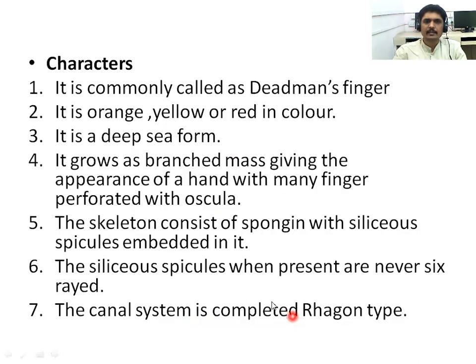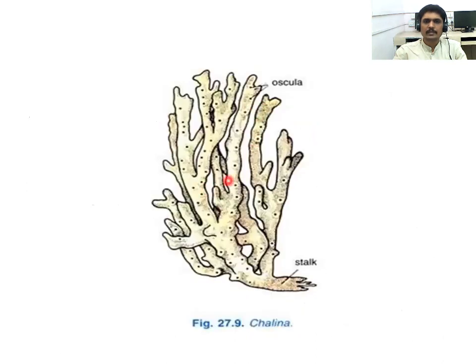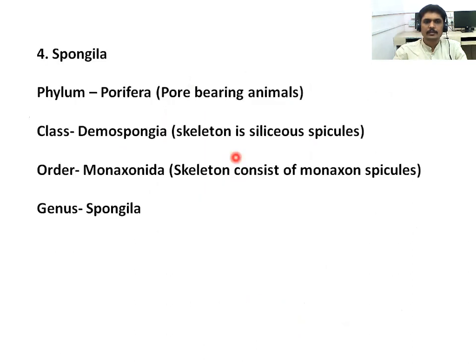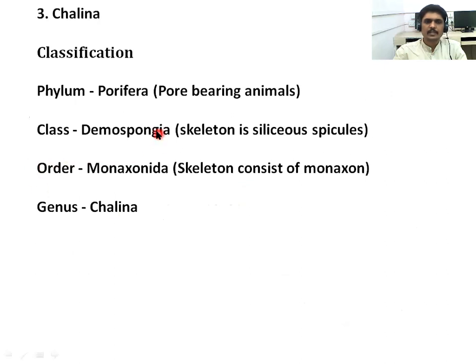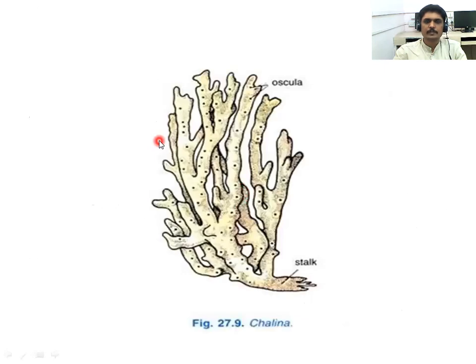There is the Chalina, and it is commonly known as dead man's finger. It is generally found in the deep sea, and the body color is orange, yellow, or red. When we observe it, it looks like it has branches. These finger-like branches have the oscula, and here we can observe them. Siliceous spicules are present but never six-rayed, and there is a canal system, a Ragon type. So the third example, Chalina, is an example of class Demospongia.